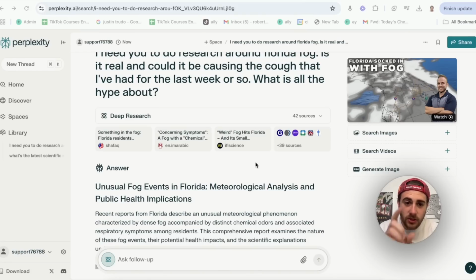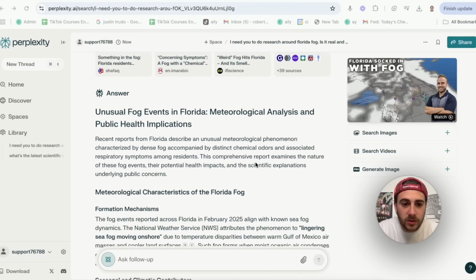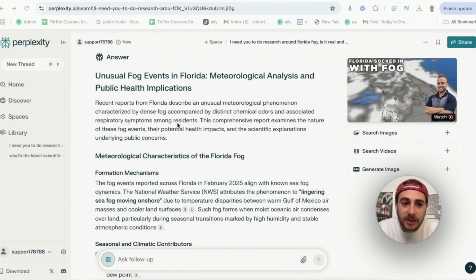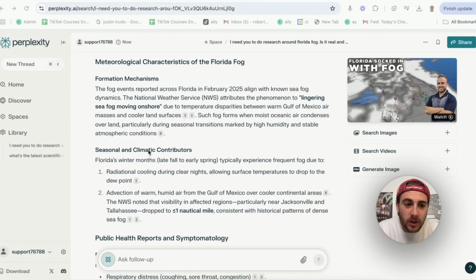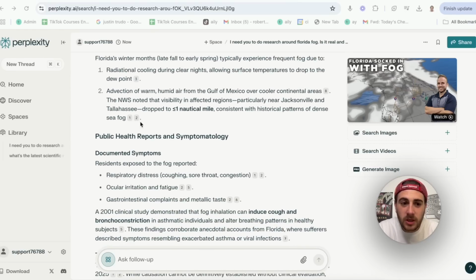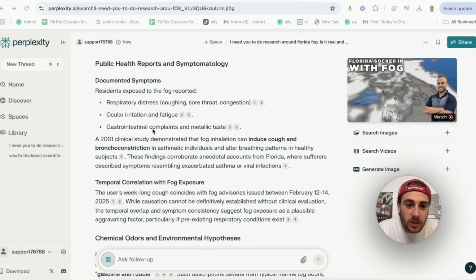Okay, so now this is actually done. And again, this went through 42 sources. It only took a few minutes, and it goes through and tells me exactly what it is, whether or not it's real, the seasonal and climate contributors, public health reports, and symptomology. So respiratory distress, yes, I have been feeling that. Irritation and fatigue, yes, I have been feeling that.